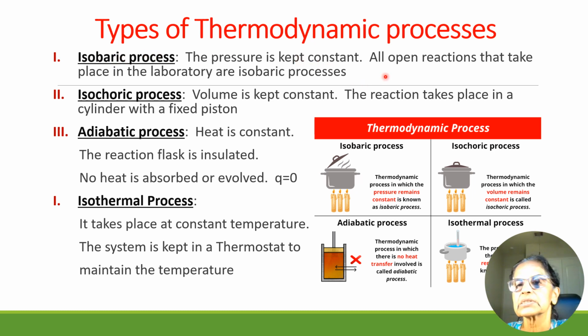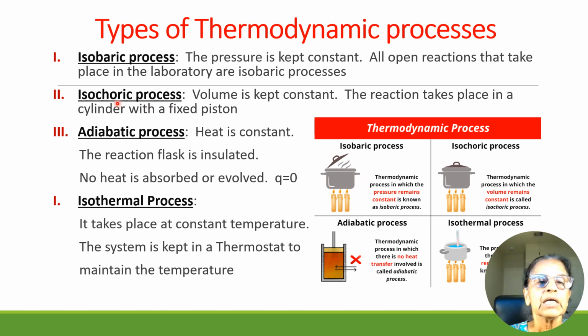Pressure is kept constant. All open reactions that take place in the laboratory are isobaric processes because they are exposed to the atmospheric pressure, that is 1 atmospheric pressure. This is an isobaric process. The lid is open and the reaction is exposed to the atmospheric pressure, that is 1 atmosphere. Pressure is constant, hence it is isobaric.